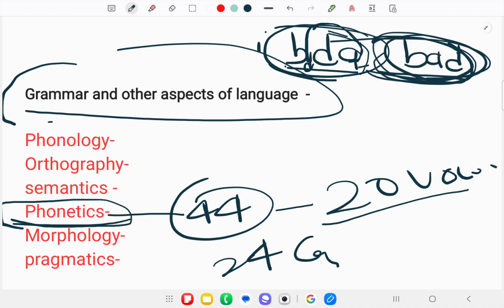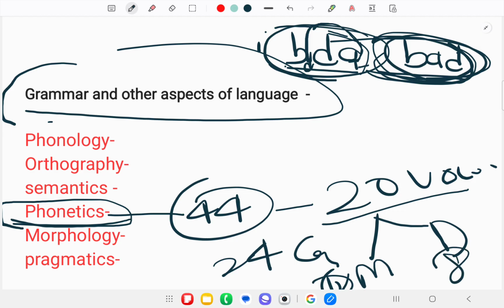In vowels there are two parts: first monophthongs and second diphthongs. There are a total of 12 monophthongs, while there are a total of 8 diphthongs. Monophthongs are also known as pure vowel sounds, and diphthongs are when two vowel sounds are combined with each other.